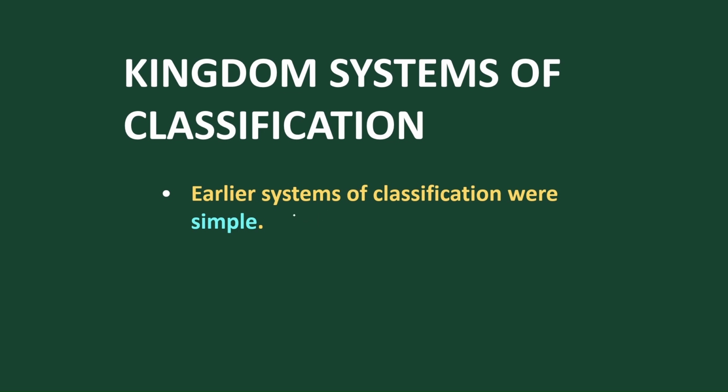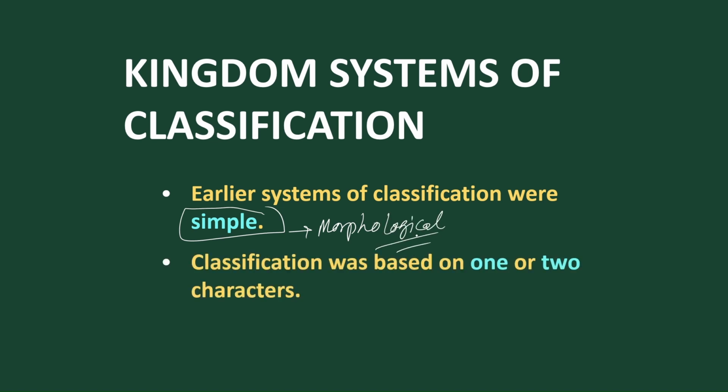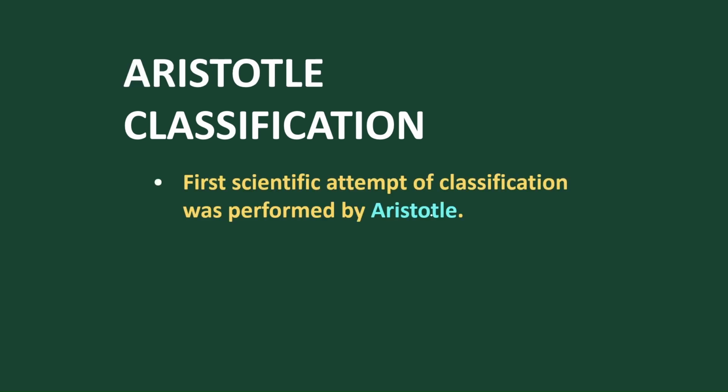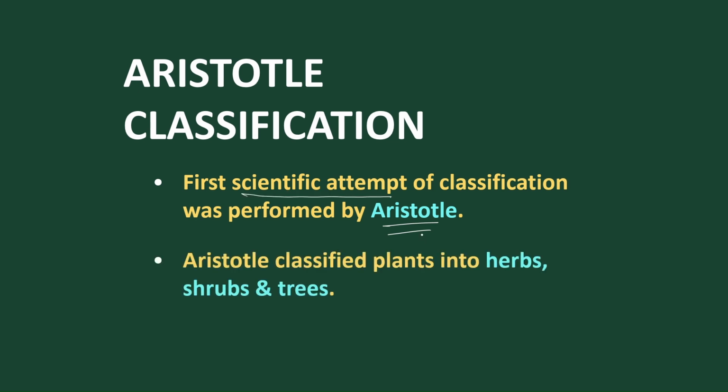Earlier classification systems were very simple. Why? They were only based on morphological characters, and only one or two characters were taken into consideration. Initially it was not a scientific approach, but the first scientific approach was given by the scientist called Aristotle.